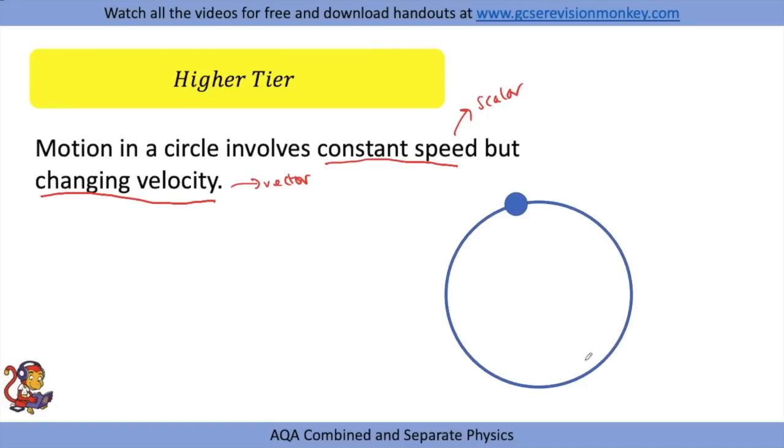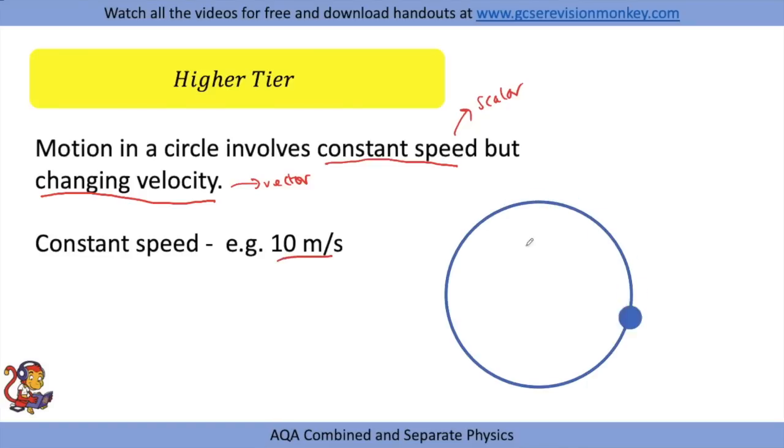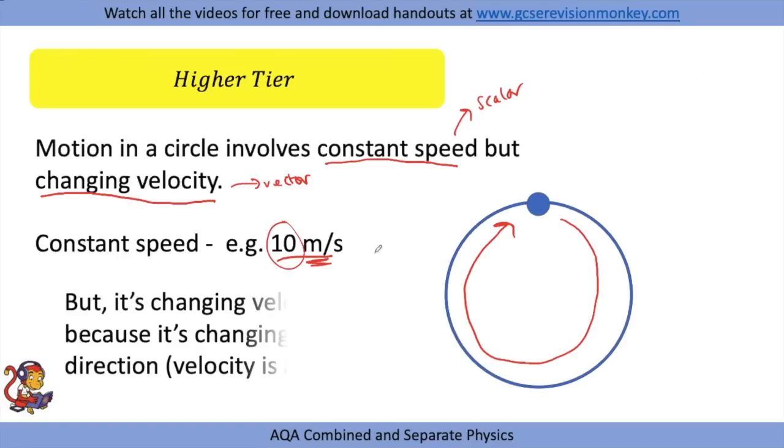For example, this ball travelling around in the circle, let's say it's travelling at 10 meters per second, round and around and around and around. Well, yes, it'll have the constant speed as it's travelling around, because it's constantly changing direction as it's going around the circle, then its velocity is changing. Not the number on the velocity, but just the direction. So it'll always be 10 meters per second, but the velocity will be changing because it's a changing direction and velocity is a vector.